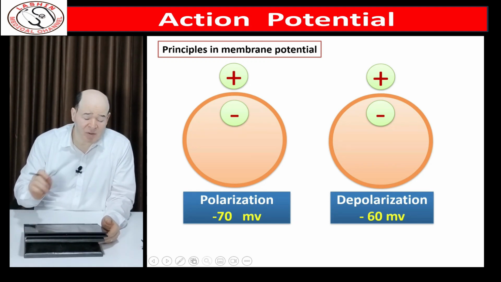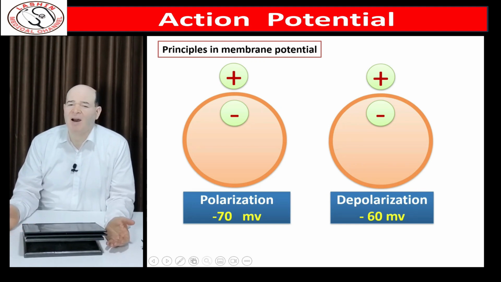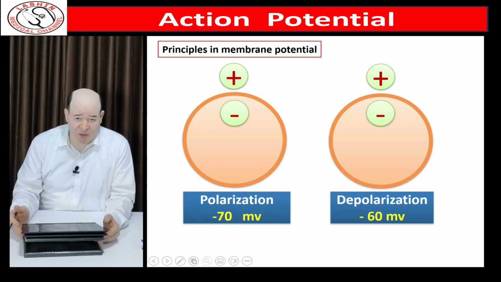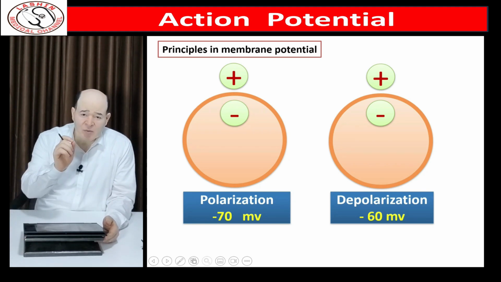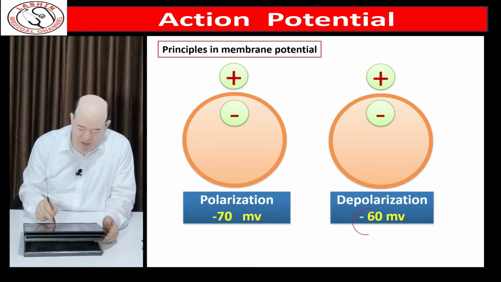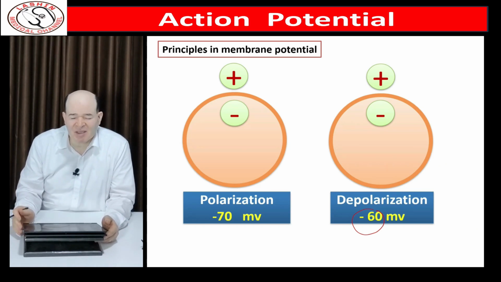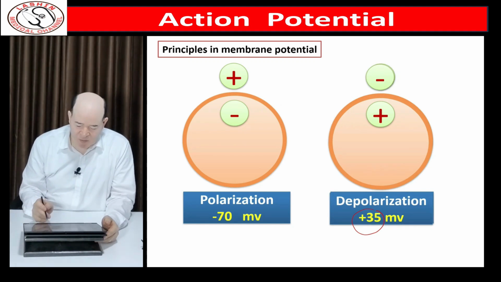We have important principles. First, what is the polarized state? Polarized state means that the outside is positive regarding the inside, and this is the unstimulated or resting state. In the neurons, on average, it is about minus 70 millivolts. If this potential difference is decreased, the process is called depolarization. So if the value of the resting potential is decreased from the resting value, this is called a process of depolarization.